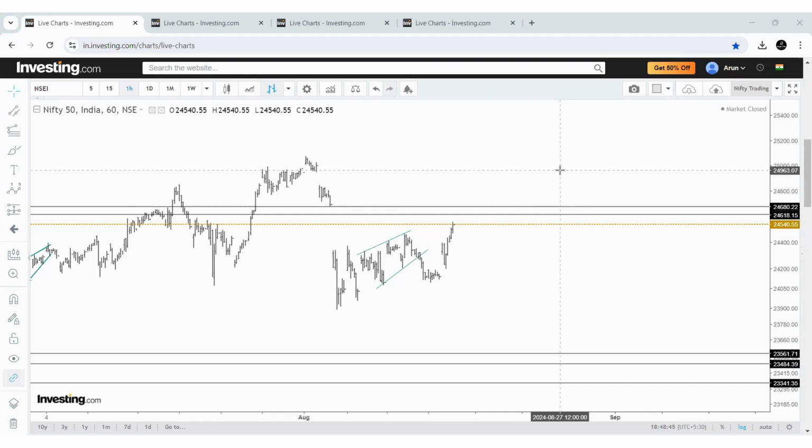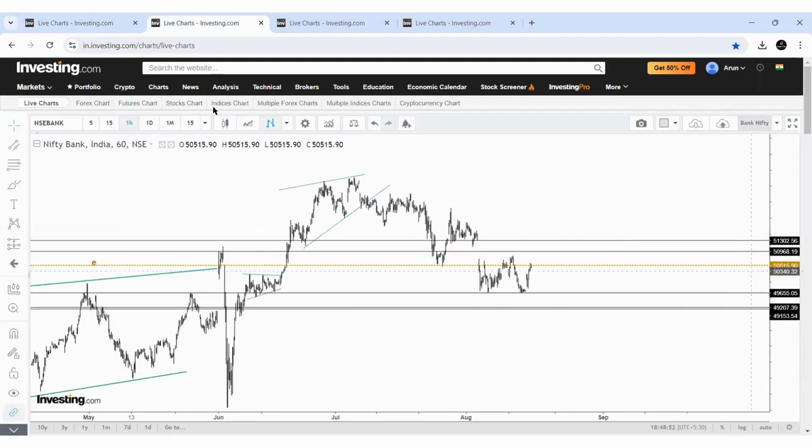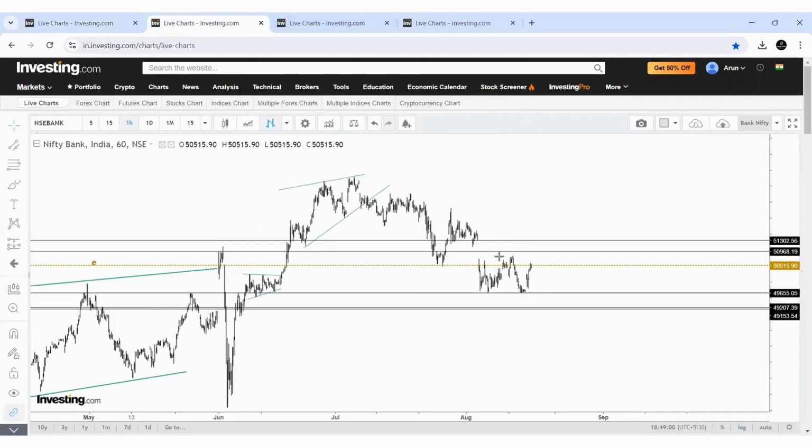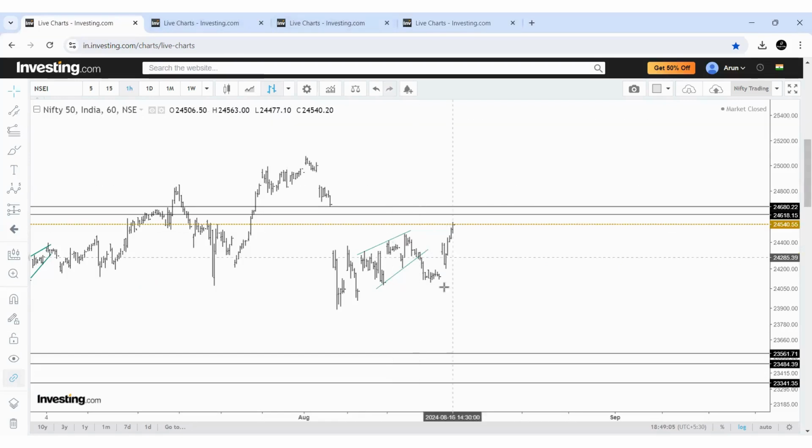Today is 17th August. Nifty ends this week at 24,540 and Bank Nifty at 50,515. As we discussed in our previous video on 14th August, both Nifty and Bank Nifty gave a good bounce today, and both indices did not make a new low.